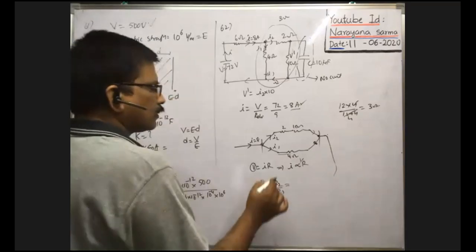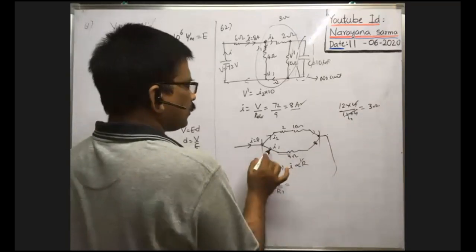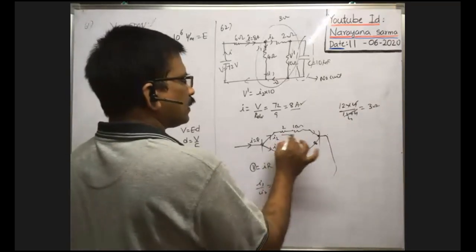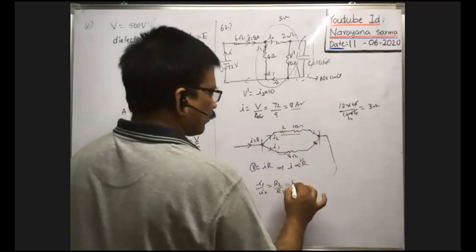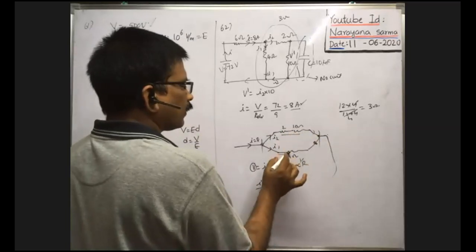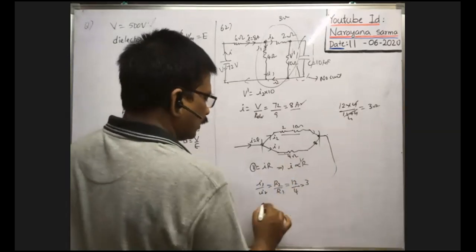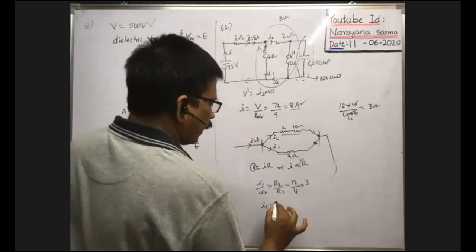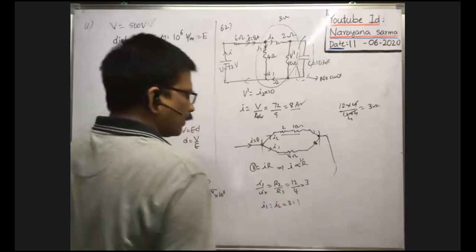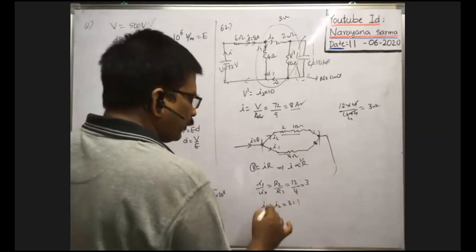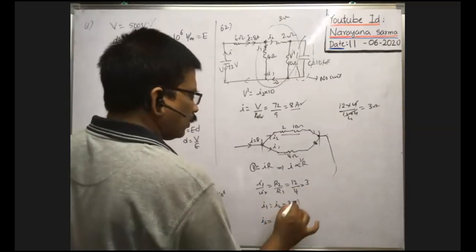Here R2 means, you see this is I1, so R2 means this resistance 2 plus 10, 12, by R1, which means this resistance, 4. That is equal to 3. Therefore I1 is to I2 is equal to 3 is to 1. Therefore what about I2? I2 we need. So I2 is equal to 1 part.